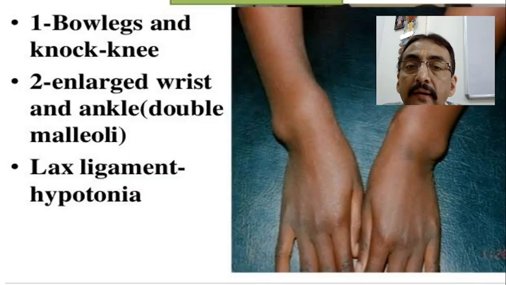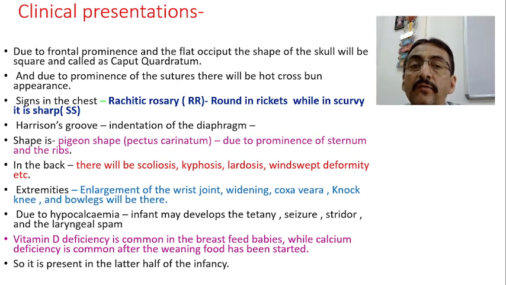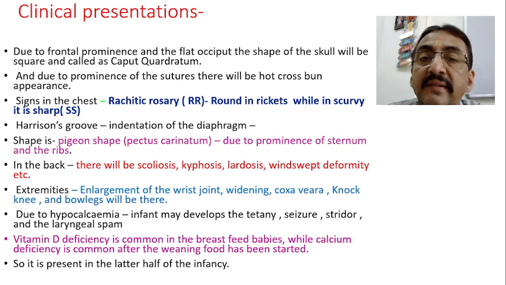Okay, we will find it later, no problem. In due course of time it will repeat again. So scurvy, you can remember, it is sharp. Rickety rosary, you can remember RR, in rickets it is round.